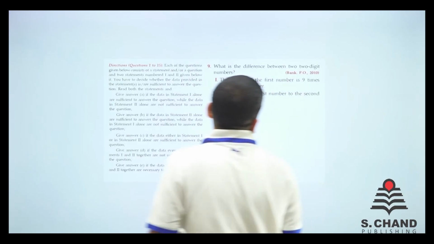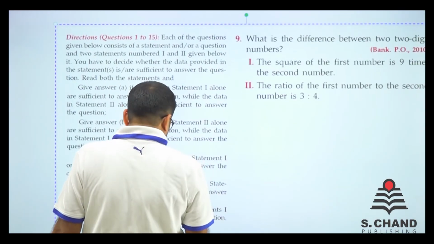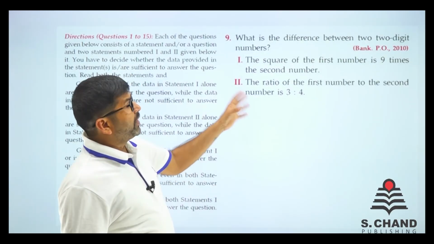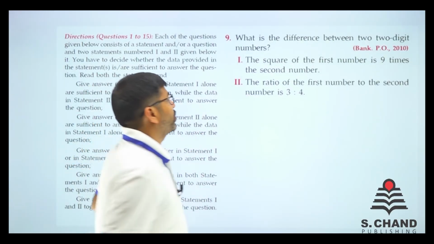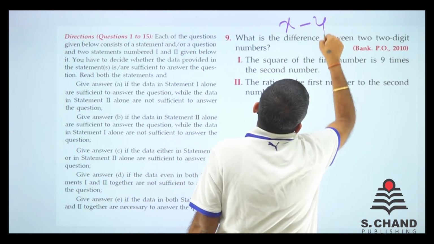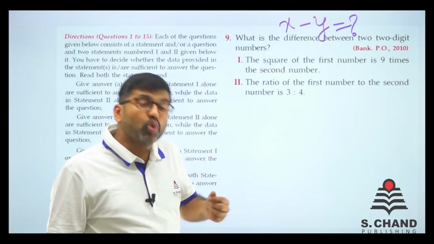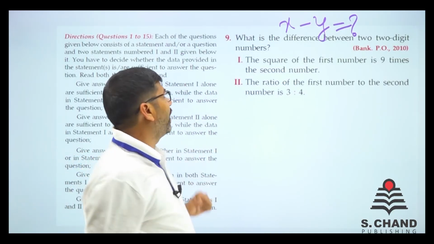Let's do one more question. This question came in Bank PO 2010. Let's see what it says. What is the difference between two two-digit numbers? So there are two two-digit numbers. One is a two-digit number. Again, this is a two-digit number, and we have to find out the difference. We have to find the difference of two two-digit numbers.